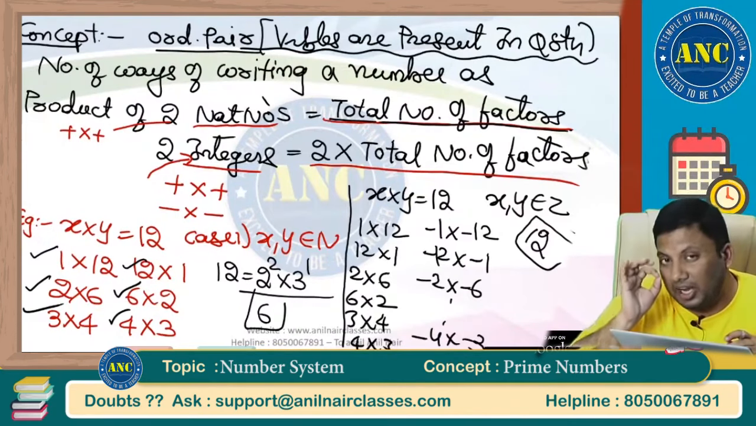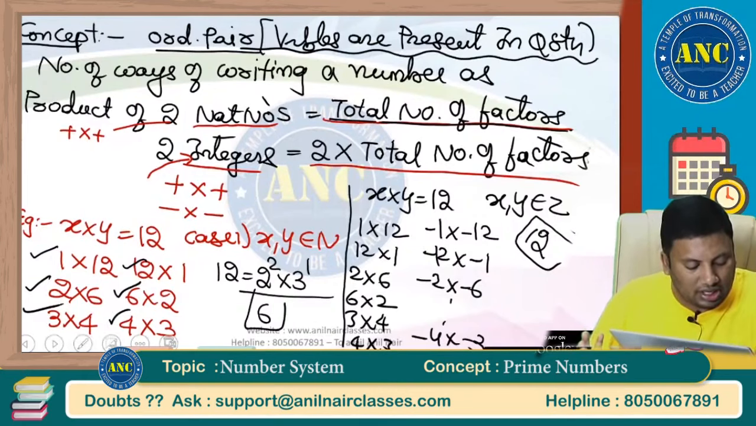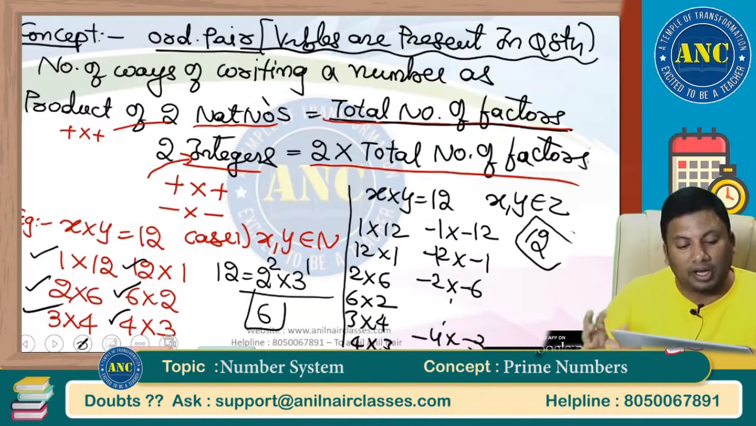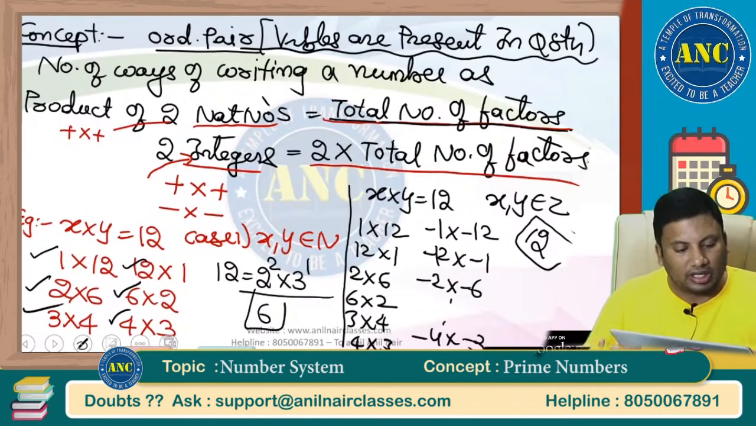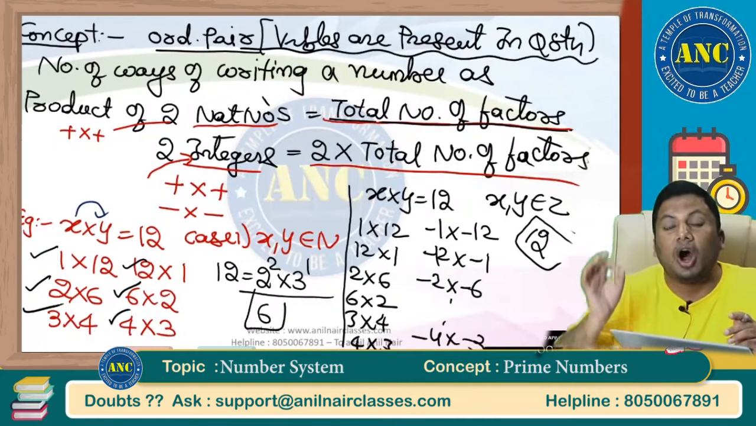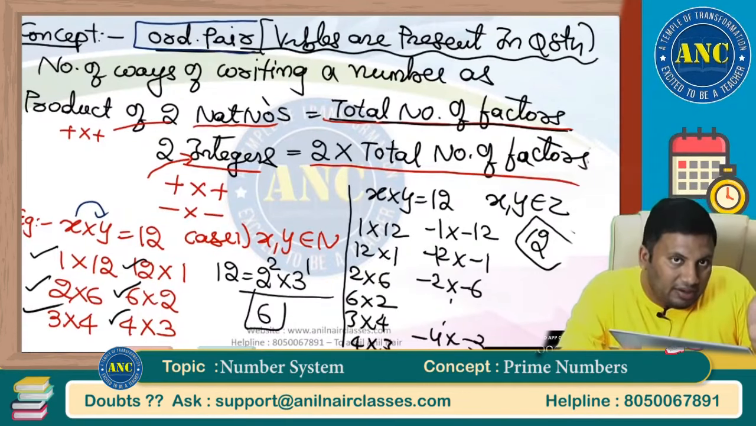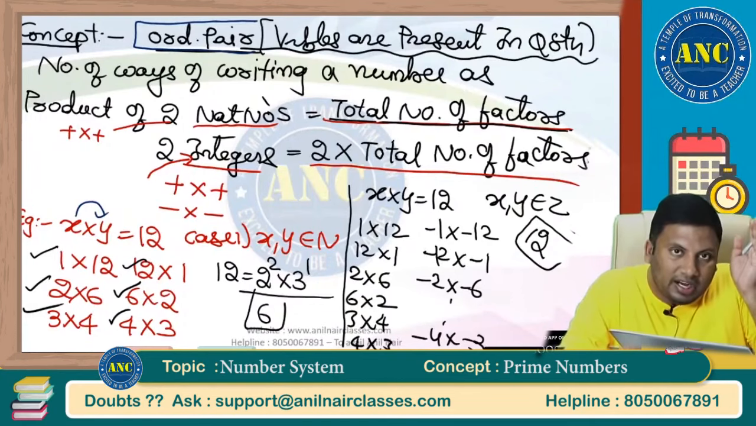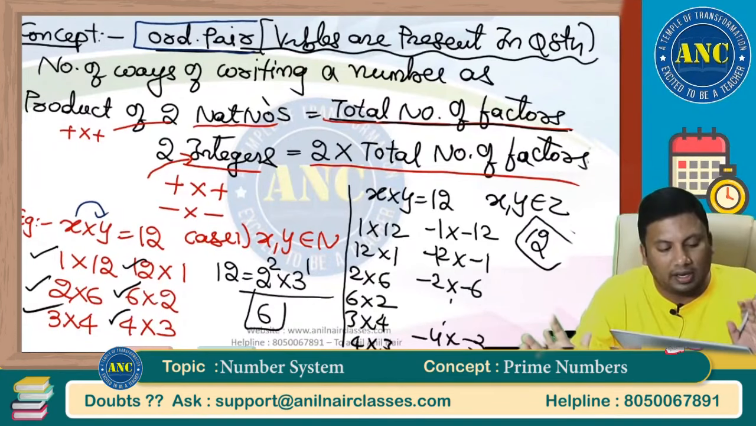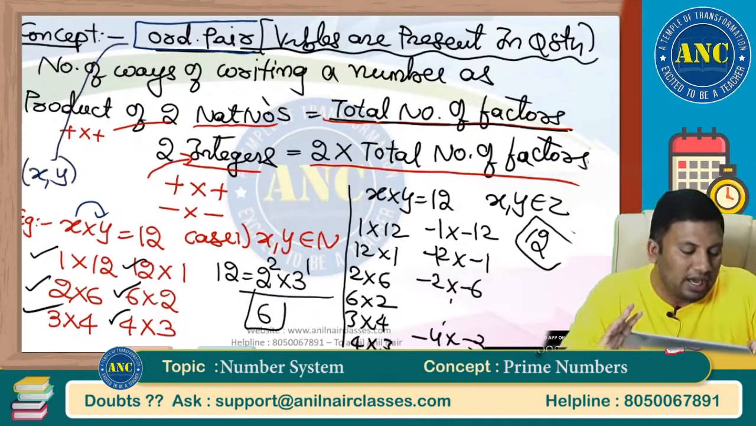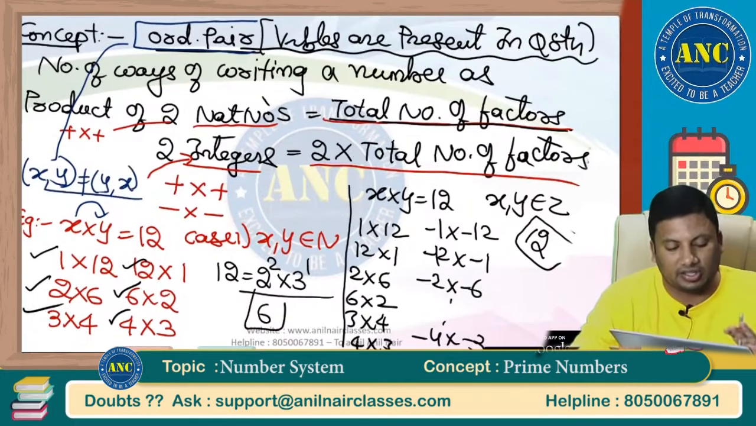This slide is of extreme importance to you, sir. Extremely important slide. Number of ways of writing a number as a product of two natural numbers is total number of factors. Positive into positive. X and y are variables. Ordered pair means the way in which the variables are written matters. Writing 1 first and then writing 12, or writing 12 first, then writing 1. Order matters. In simple language, for an ordered pair, x, y and y, x are both not equal.